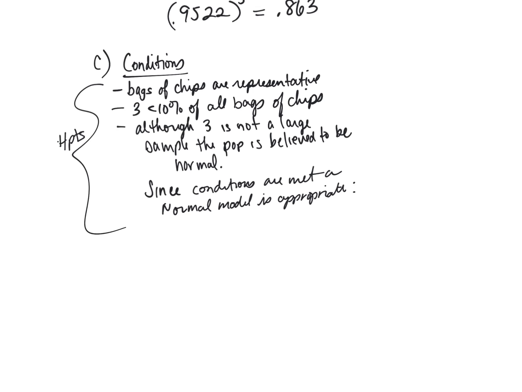It will say in the problem. This problem says that the amount that the packaging machine puts in these bags is believed to have a normal model. So it's telling you that the population has a normal model.